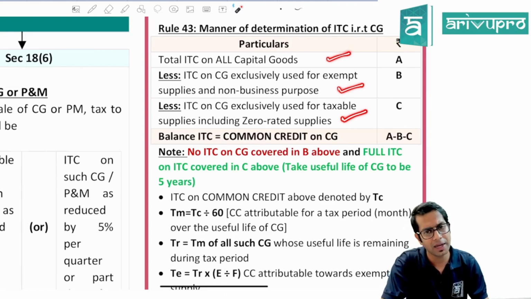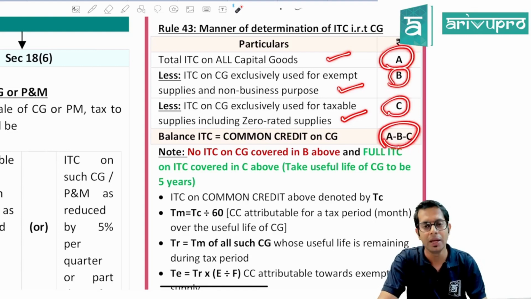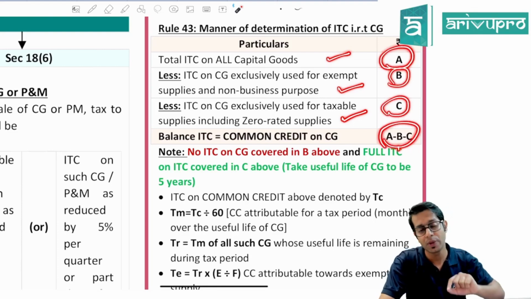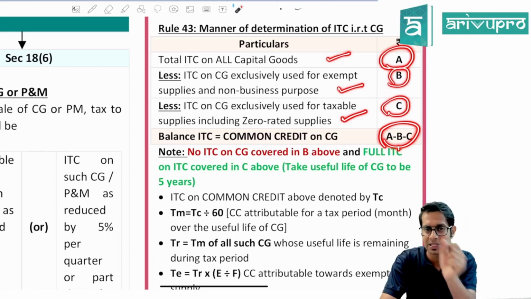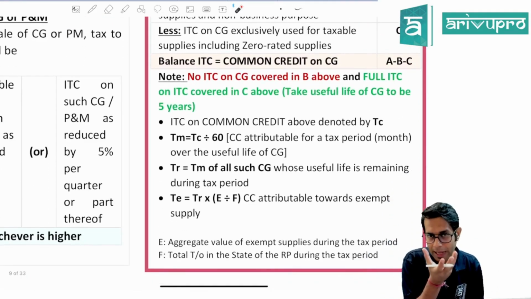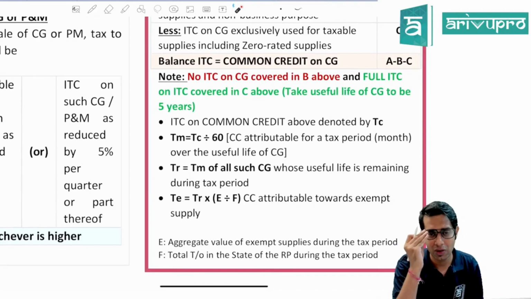Sir, why am I subtracting, sir? Because if you subtract these two items, you will get your common credit, meaning you will get the credit on those capital goods which are used by you commonly for making taxable supplies as well as exempt. Now, whatever common credit you have got on capital goods, that you divide it by 60.